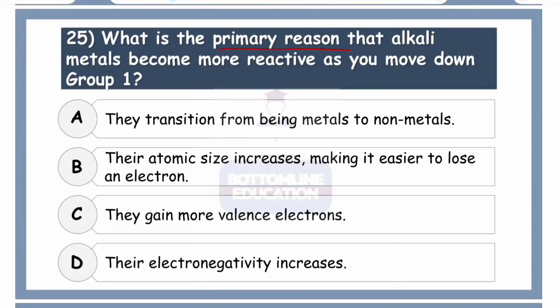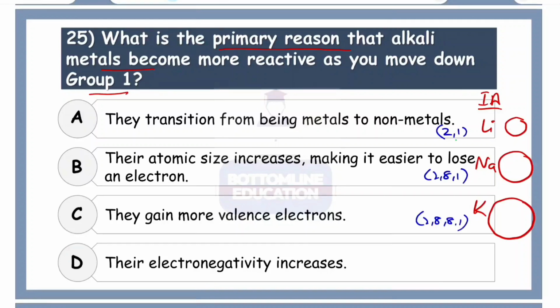What is the primary reason that alkali metals become more reactive as you move down in group 1? Okay, let's consider group 1A. Lithium has a smaller atomic size, sodium a little bigger, potassium even bigger because the number of shells increases. Now why do they become more reactive as we move down? Let's look at the tendency. Lithium has a tendency to lose this 1 electron to become stable. Sodium also loses 1, potassium also loses 1. Now the question is, who can lose the electron very easily? Lithium has a very small atomic size, so the electrostatic force of attraction is very strong. So lithium cannot lose it very easily.